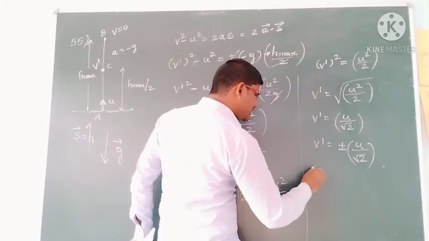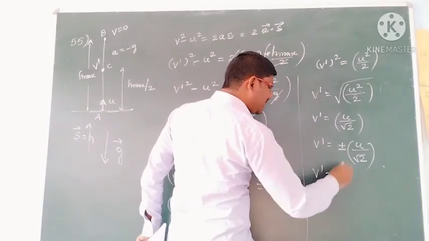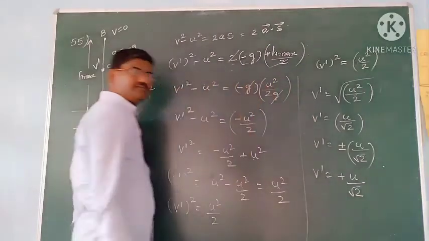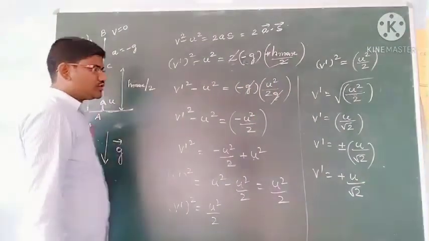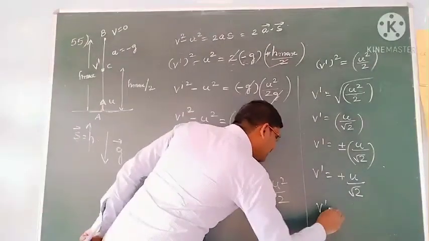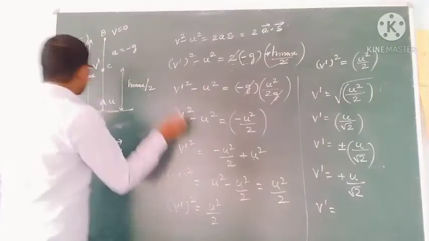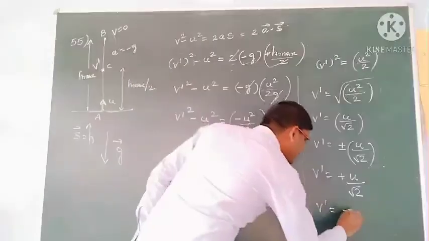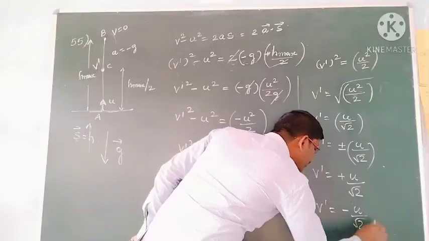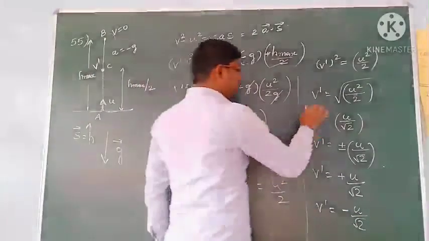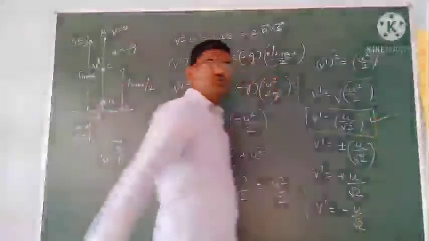Means velocity at half of the maximum height is plus u by root 2 in the upward motion, and so it comes to the same point in the reverse direction. At that instant it will become minus u by root 2, but the magnitude is u by root 2 only. So you take the magnitude as u by root 2.